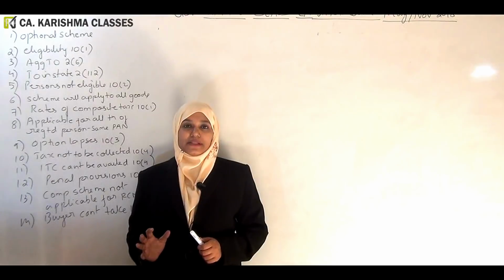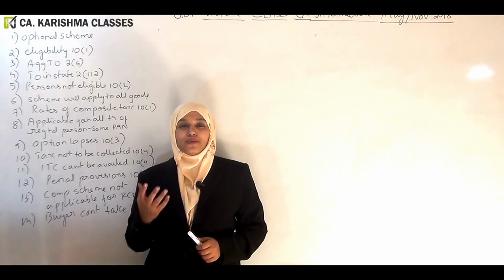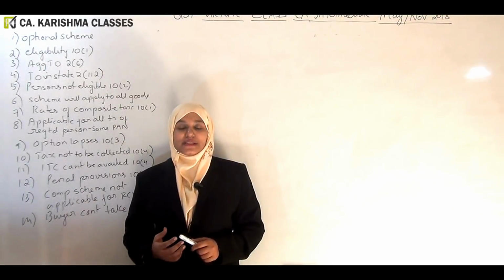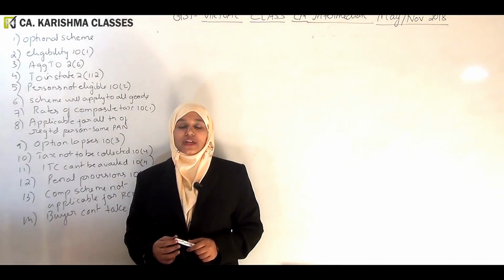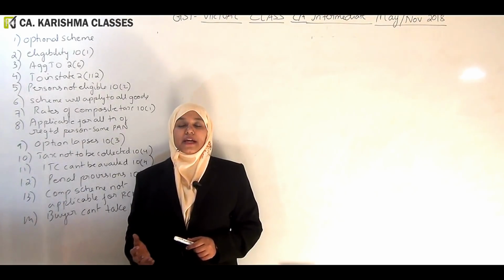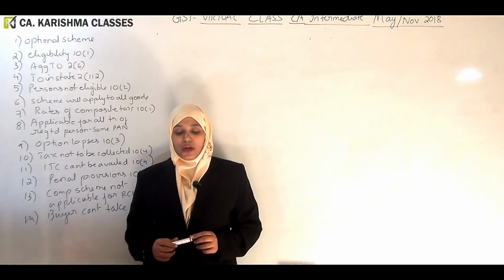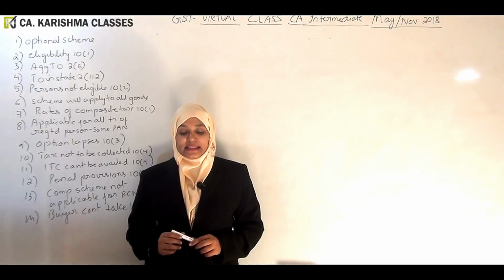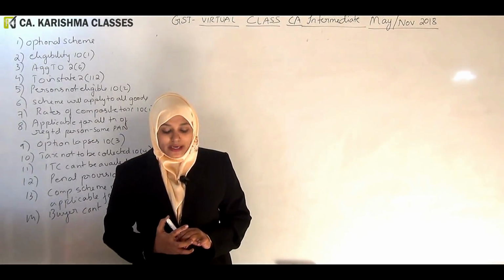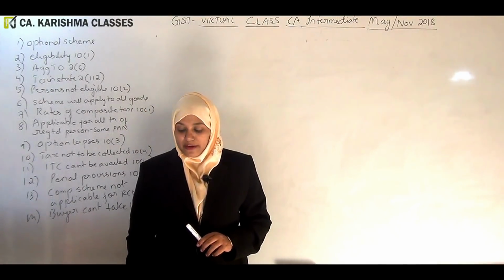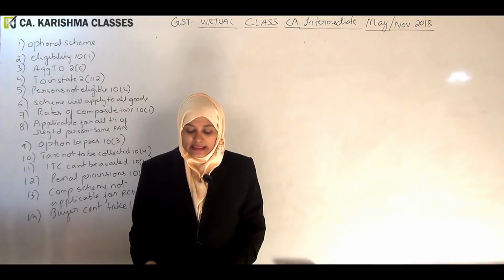Section 10 is a simple section, and again I will rate this a category A topic. You may get a question from composition scheme. It could either be a theory question or a practical question. We will do both theory and practical to understand this topic in a better way. First of all, let us understand the scheme carefully. For us to understand this scheme, we have to bifurcate it. First of all, we need to bifurcate the dealers.